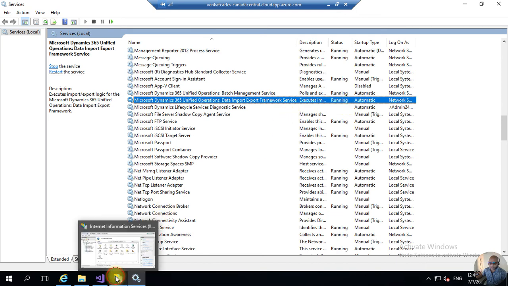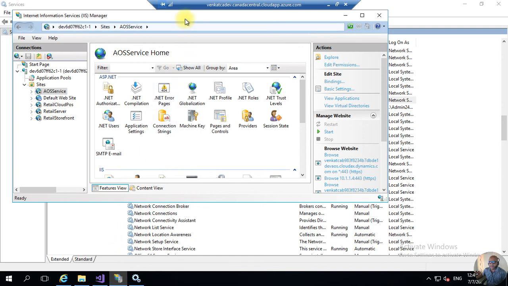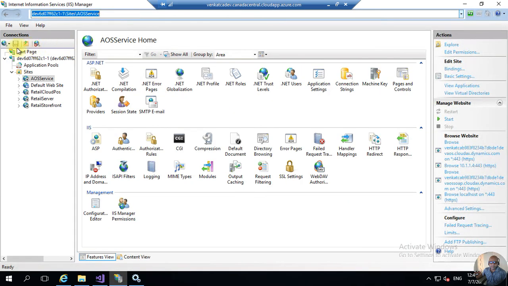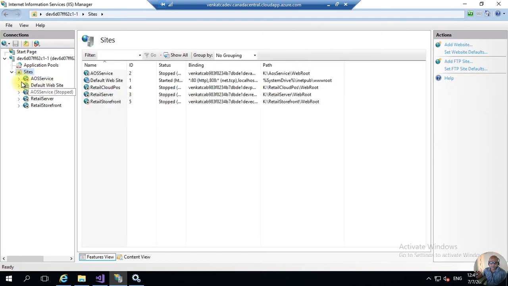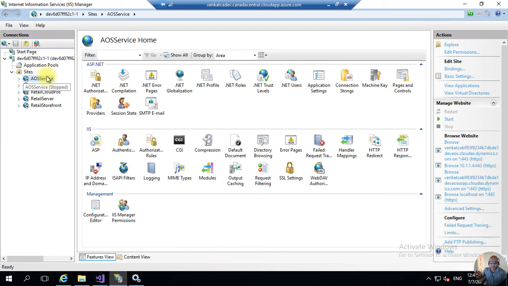Okay, next one, we heard that AOS is deployed in IIS. This is my IIS. If I open here, let me refresh this one. Okay, here we can see the AOS is deployed on IIS. Okay, this is a feature of the cloud. It's a beauty one. Okay, we can access the URL from here. If you don't know the URL of that machine, you can access it from here. Okay, this is the IIS one.